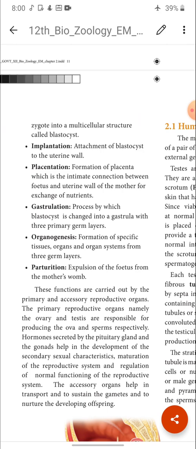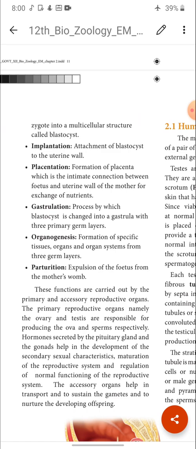Okay, so what is meant by implantation? The zygote undergoes cleavage and forms a multicellular blastocyst. Now the blastocyst attaches to the walls of the uterus, and this is called what? Implantation. Attachment of the blastocyst to the uterine wall is called implantation.